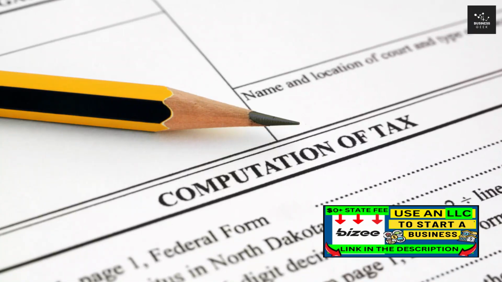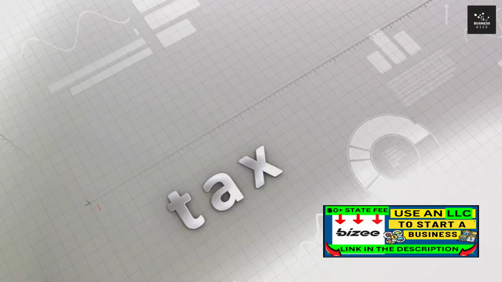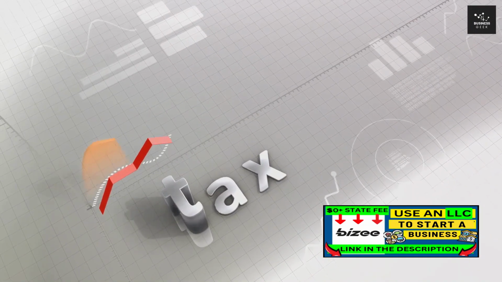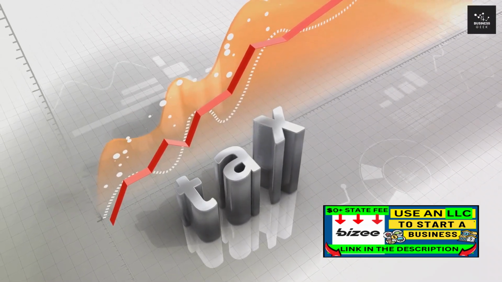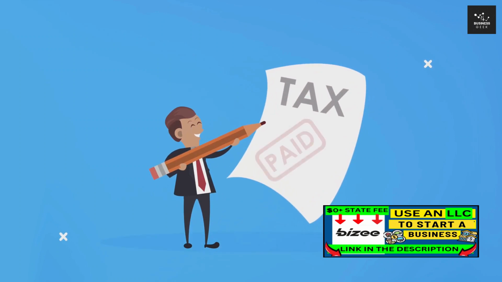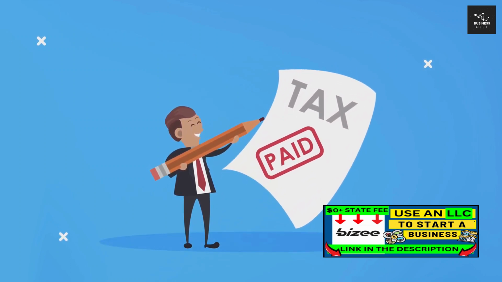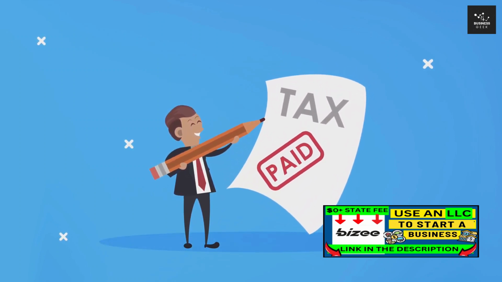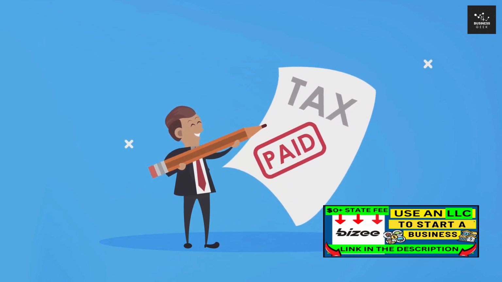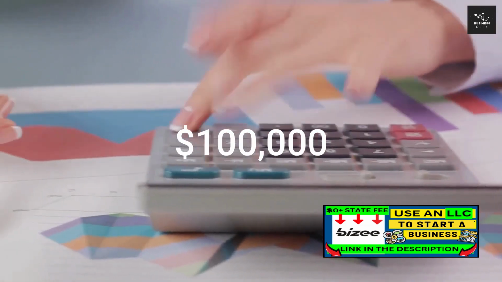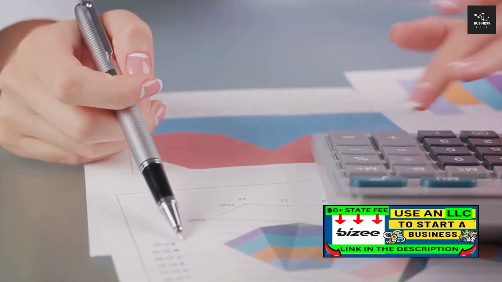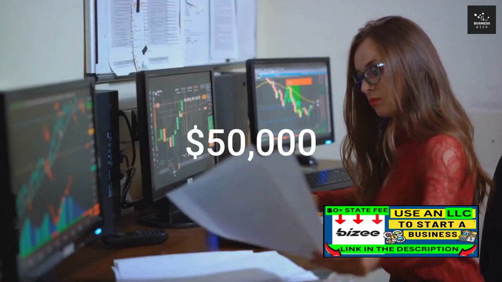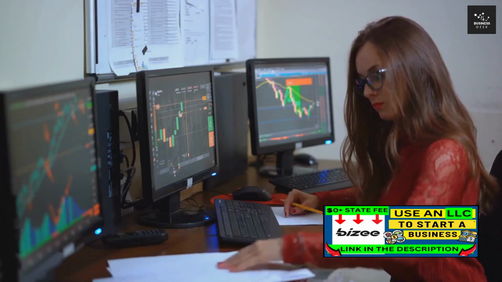It's also worth noting that while distributions are generally tax-free, they can become taxable if they exceed a shareholder's basis in the company. The basis is essentially the amount of money a shareholder has invested in the company, plus any profits that have been reported but not distributed. So, if a shareholder has a basis of $100,000 and receives a distribution of $150,000, the excess $50,000 would be subject to capital gains tax.